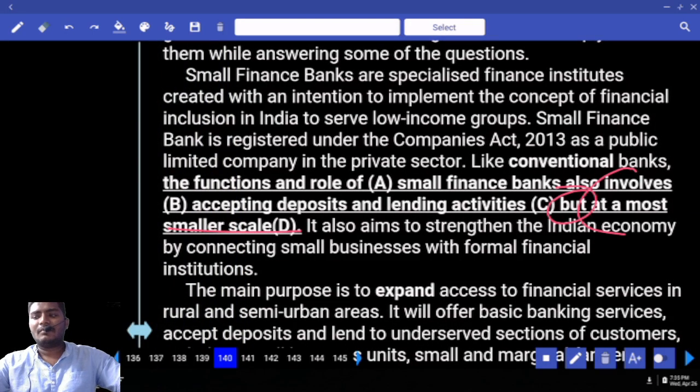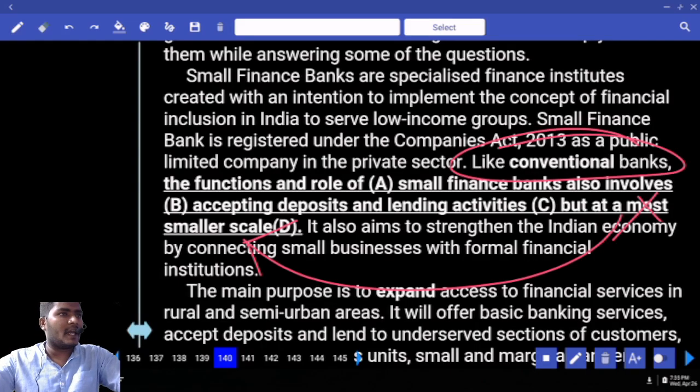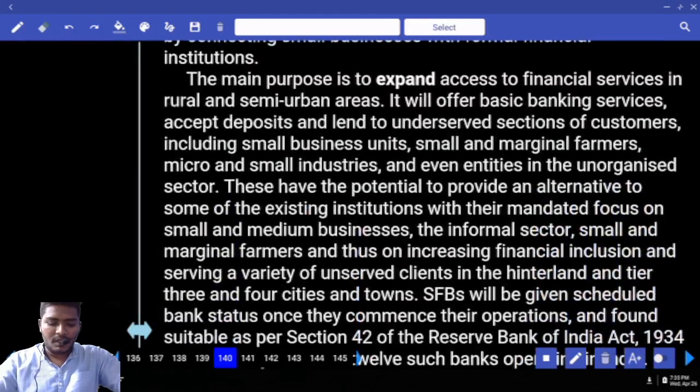Tell me your answer. Most is used for which degree? Superlative degree. Now immediately eliminate that. No need to use most. At a smaller scale. Smaller is comparative case. That is what we had seen in the beginning. Comparison. Two errors. Next, move to